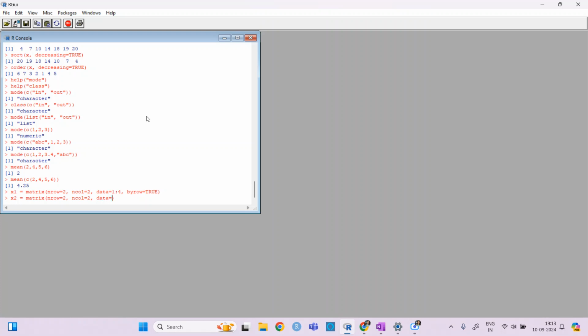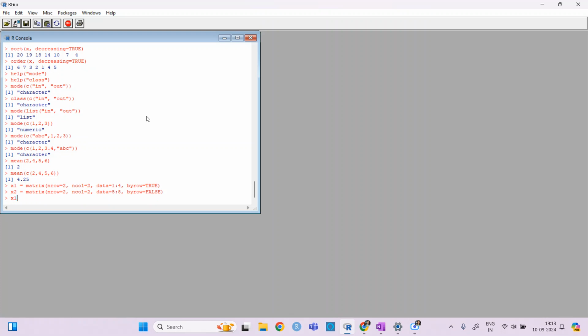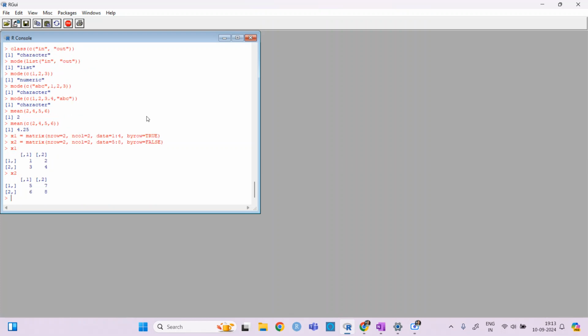Data is from 4, 5, 6, so 5 divided by 8 we can take. Then byrow is equal to, let's say, FALSE. Then we have x1, x2.